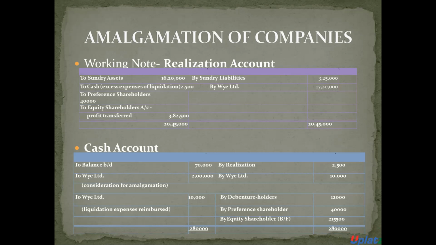Now it is reimbursed. There is a payment to the debenture holders as interest 12,000 and payment to preference shareholders 14,000 rupees, and consideration for amalgamation which is received, 2 lakh rupees in cash. The balance 2 lakh 15,500 will be transferred to equity shareholder. Then the cash account will also be closed.